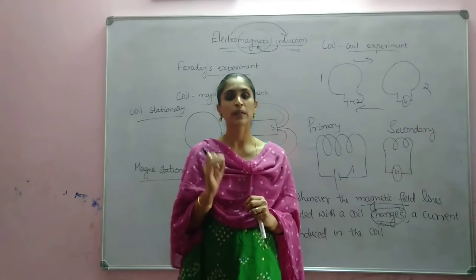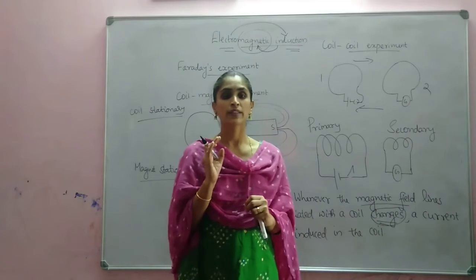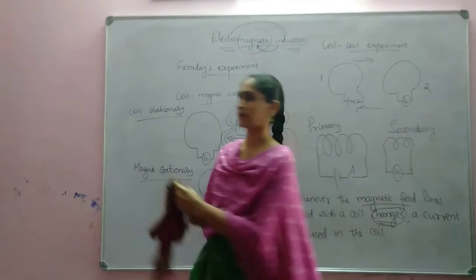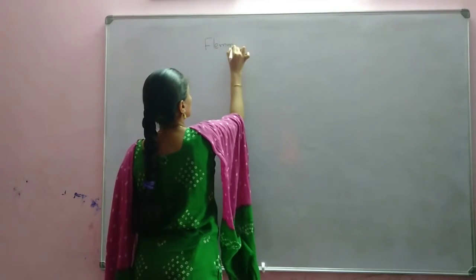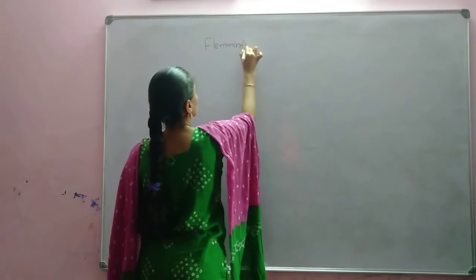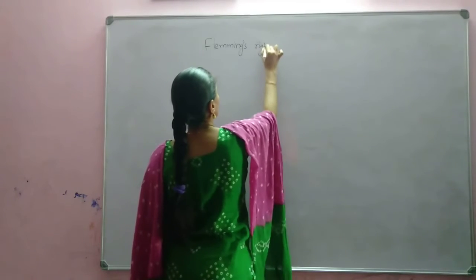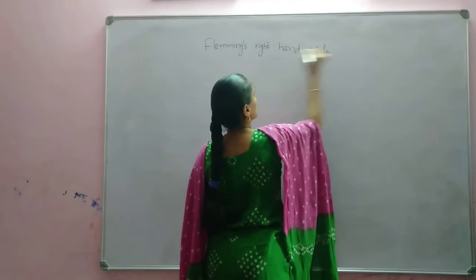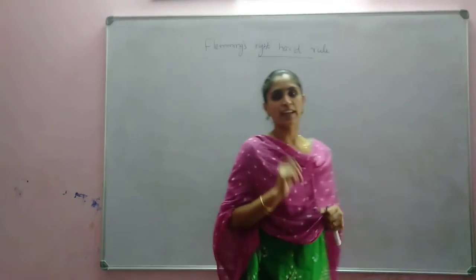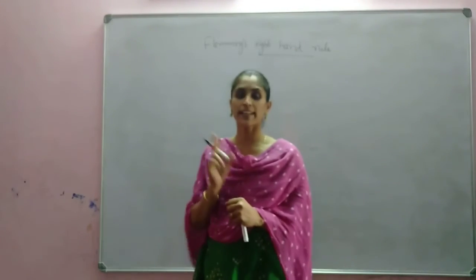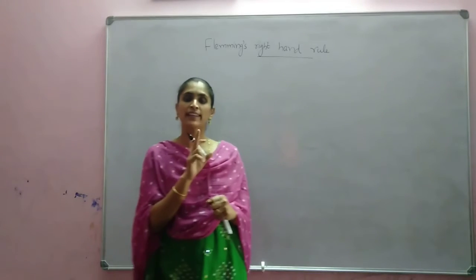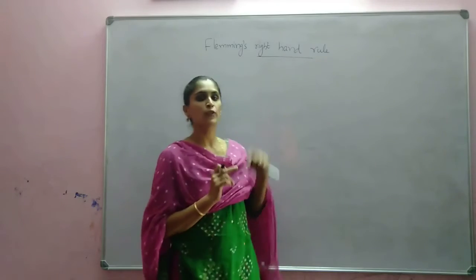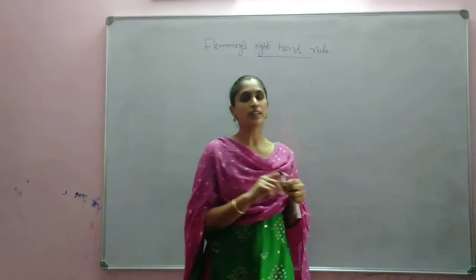That is given by Fleming's left hand rule. Sorry, Fleming's right hand rule gives the direction of induced current. So don't get confused between the left hand rule and the right hand rule. The left hand rule helps us find the direction of force acting on a current carrying conductor, and the right hand rule helps to find the direction of induced current.